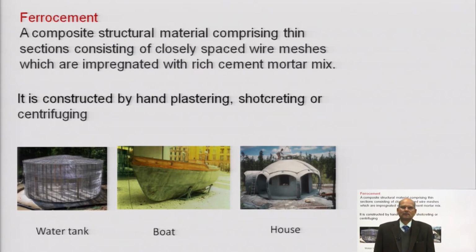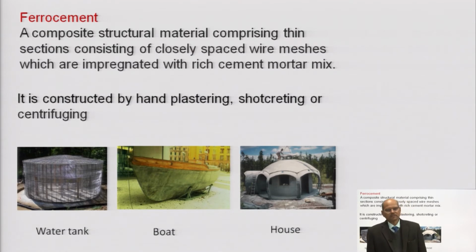Here the name is ferrocement, but we are not using only cement; mortar is used, and in that mortar steel wire mesh is induced. That gives a very watertight structure, because cracking will be very small, and its ductility is also very high.